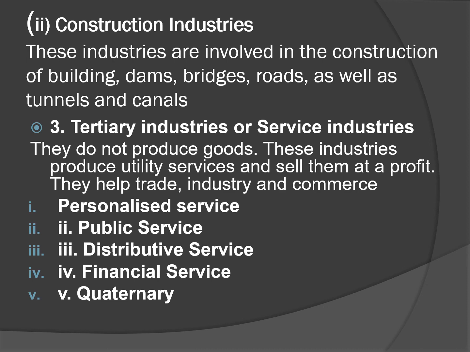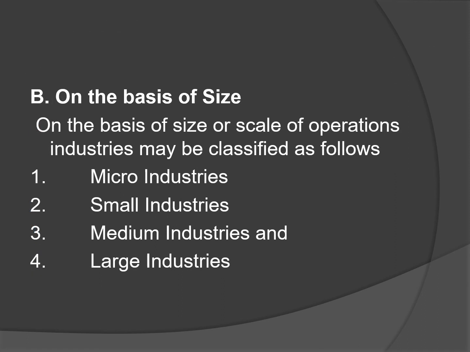Now let us see on the basis of size how the industries are classified. On the basis of size, we can classify the industries as micro industries, small industries, medium industries, and large scale industries. These are there in the second chapter that we'll study in detail.